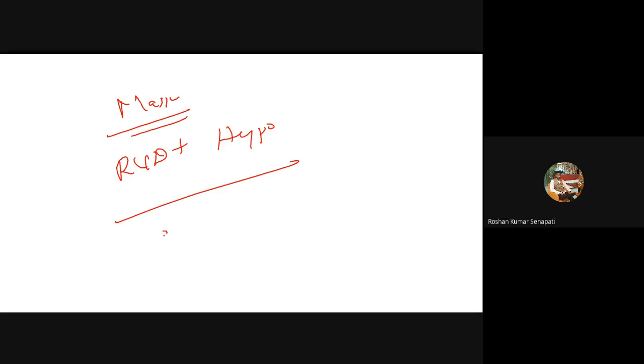Do you get this? Massive means there will be right ventricular dysfunction plus hypotension. Submassive means there is just RV dysfunction but a normal blood pressure.